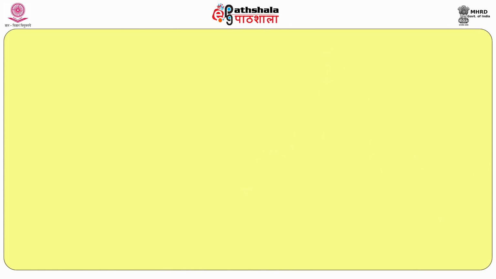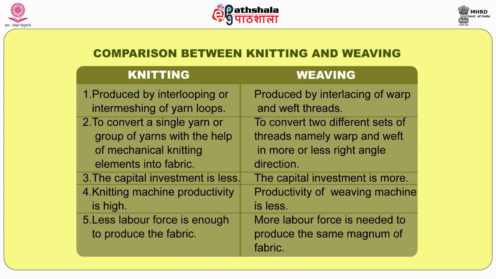Before we enter the topic of knitting, we must know the difference between the two major classes of our fabric manufacturing system, weaving and knitting. Weaving is a very important topic, and knitting is also a very important topic. Both play a vital role in our fabric manufacturing system. As an example, we will see the comparison between weaving and knitting.